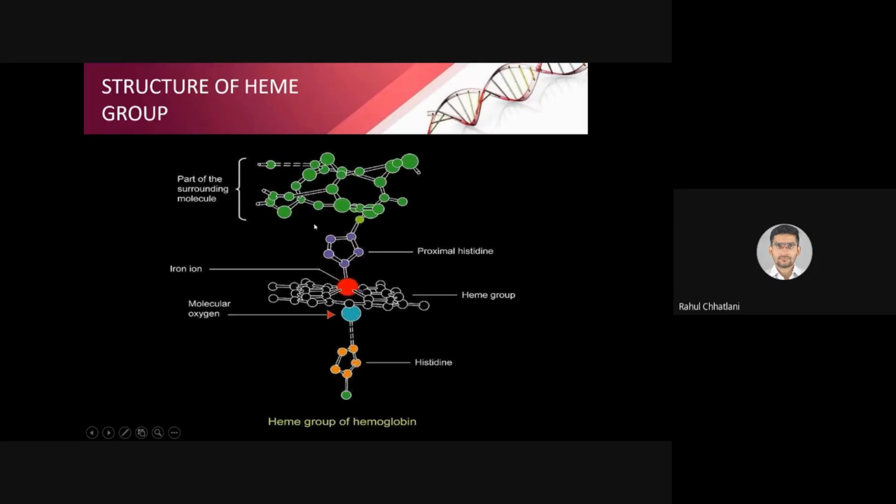That is all you need to remember. No need to remember the rings and the structure, but you should know iron is at the core, there is proximal and distal histidine, and the oxygen will attach to the heme group and the iron, which is at the center.